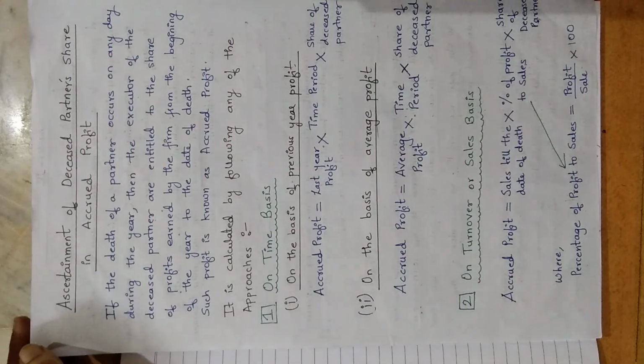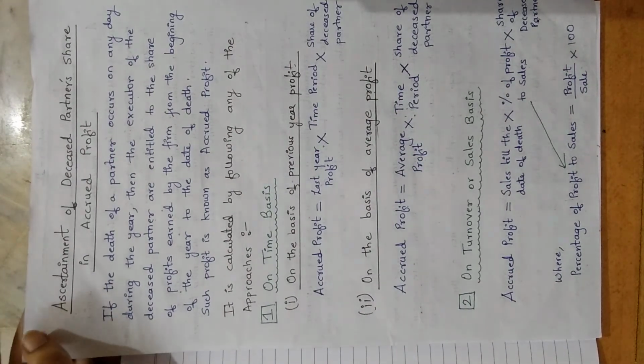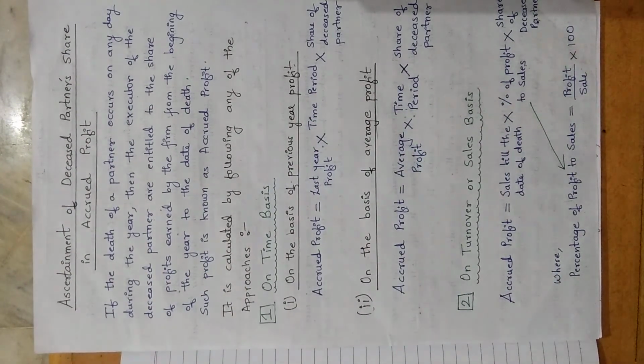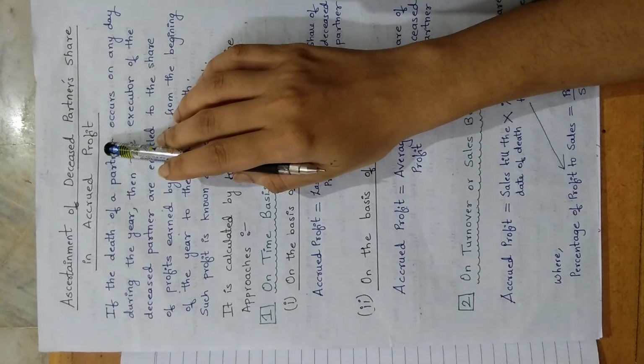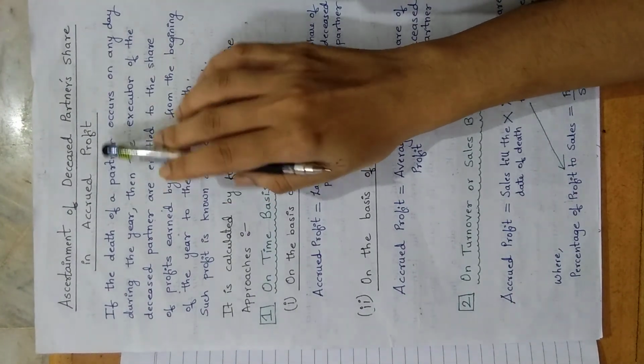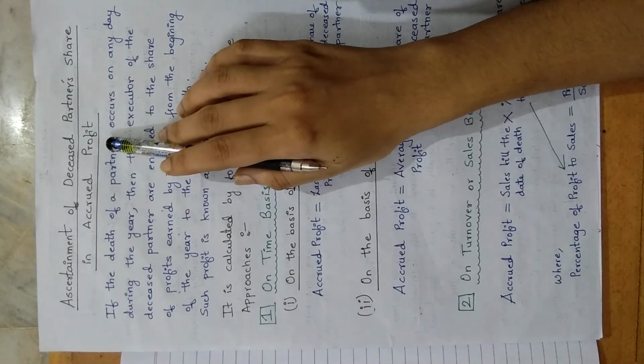Please remember that we calculate accrued profit only when the partner is dead in the middle of the accounting year. Similarly, in case of retirement, only when the partner retires in between the accounting year do we calculate accrued profit for the retiring partner.